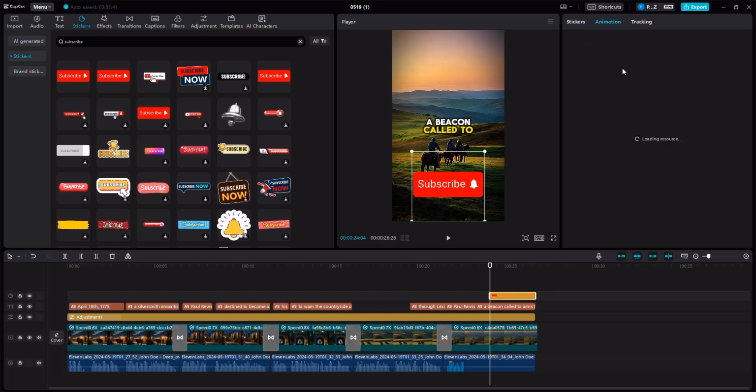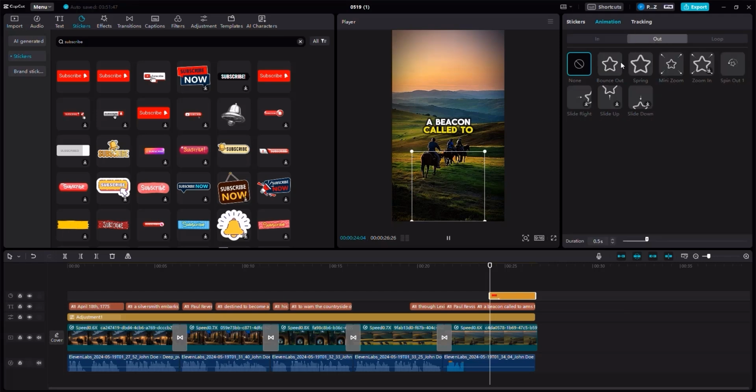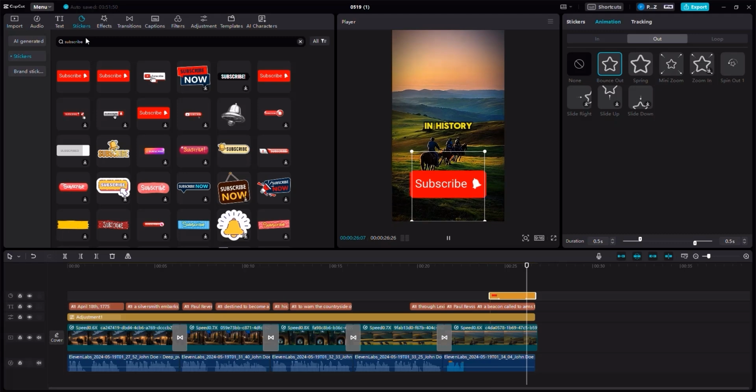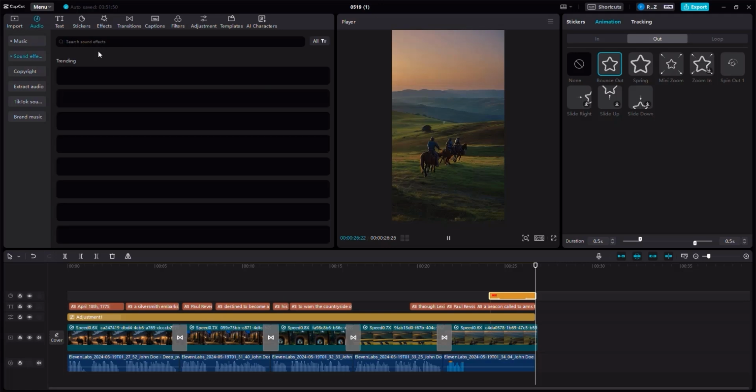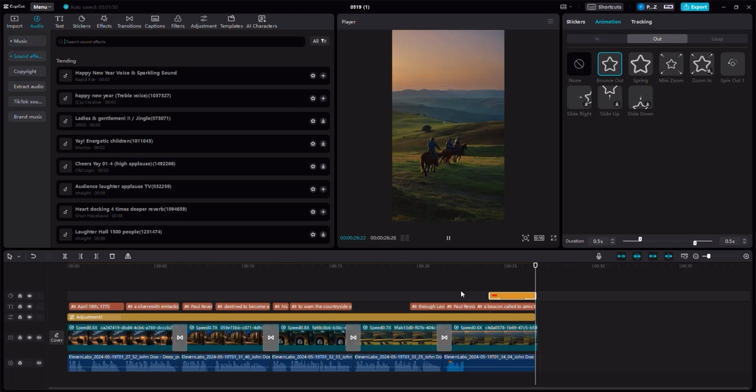Go to animation and make sure that you add a specific animation to this, such as a bounce in and also a bounce out. And also here in the audio area, we can add a click. So we can go to sound effects and look for a sound of a mouse click, because we need that to encourage people to click on that subscribe button.